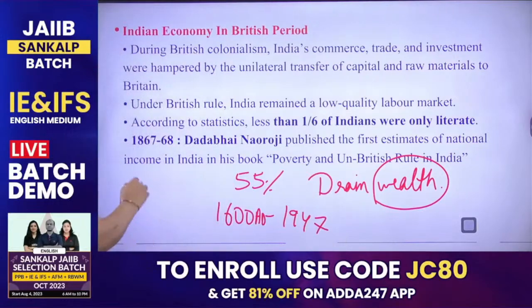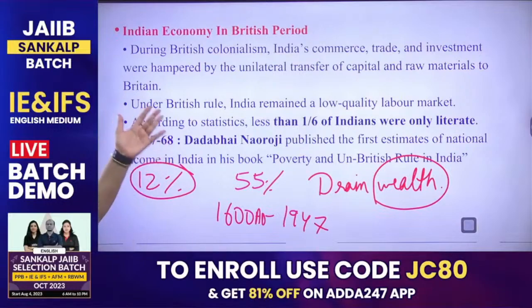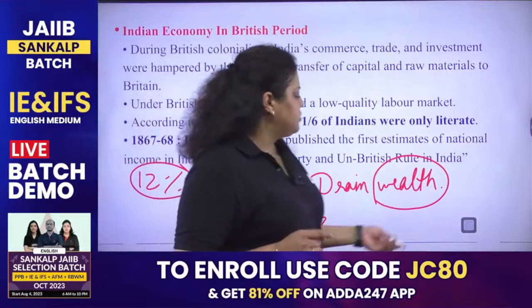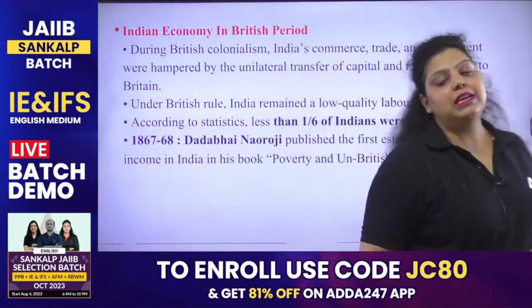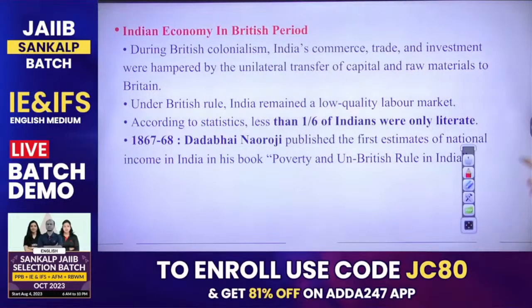India only got an increase of 12% in its per capita income during the same time period. Dadabhai Naoroji defined this theory in his book Poverty and Un-British Rule in India, and he was the first person to give us estimates about national income.